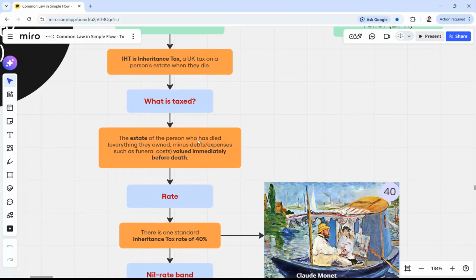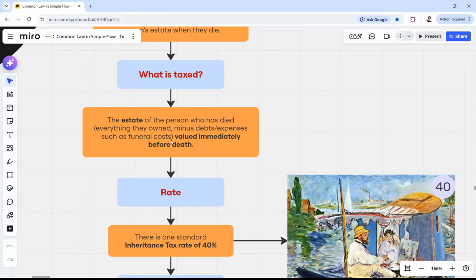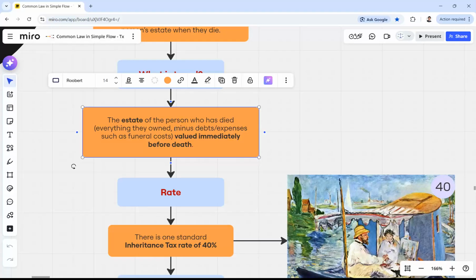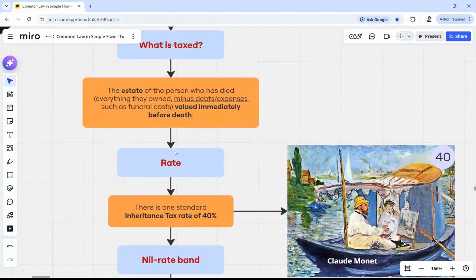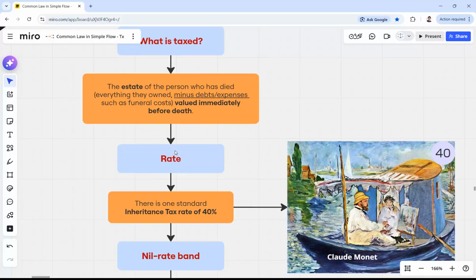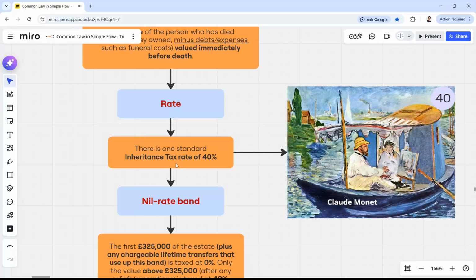What is exactly taxed? The estate of the person who has died, everything they owned minus their debts, expenses such as funeral costs. So we are excluding the debts and expenses for their funeral, but everything else will be subject of inheritance tax. And the estate will be valued immediately before death. So not how much the person did have 2 years ago, but immediately before the death. The rate of the tax, which is very important, is 40.